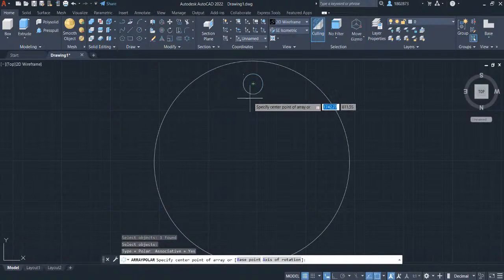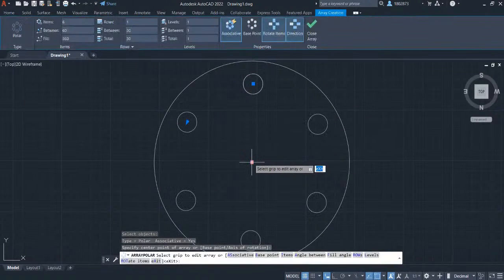Press enter. And let's specify the center point to be the center point of the big circle. Hover your crosshair here so the center point of the circle will pop out. Left click on the center. Head over to the ribbon and let's change the items to 4.